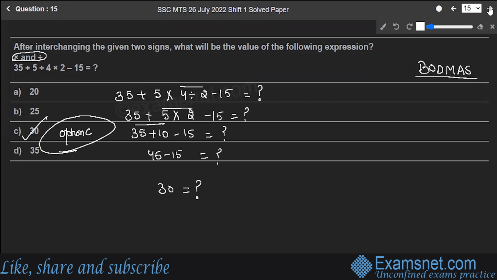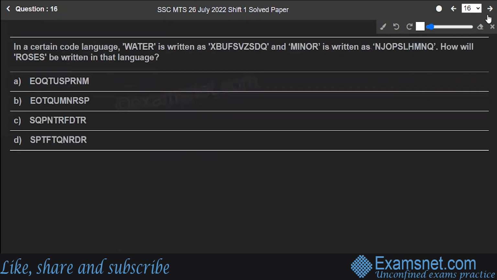Hope you are clear. Next is question number 16. In a certain code language, water is written as this. Minor is written as this. How will roses be written in that language?